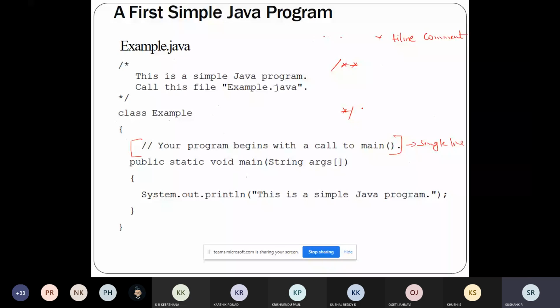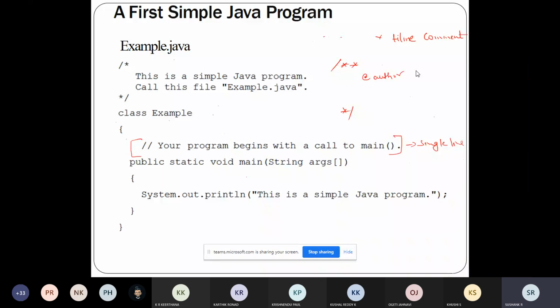What this documentation comment will contain is details about the author, like who is the author, what is the name of the author, what is the title, and to which company the author belongs. It is specific to the person who has written this code. So it is for documentation purpose.